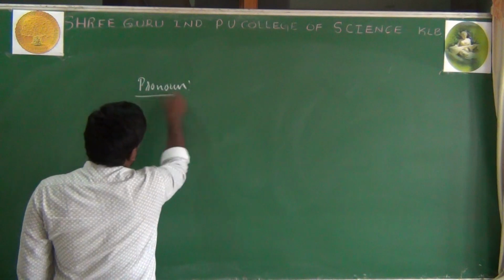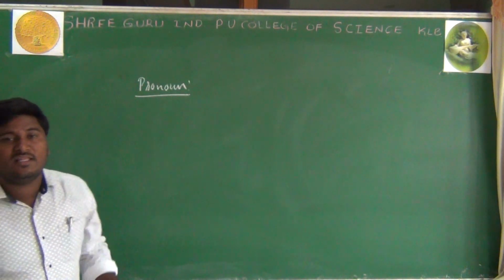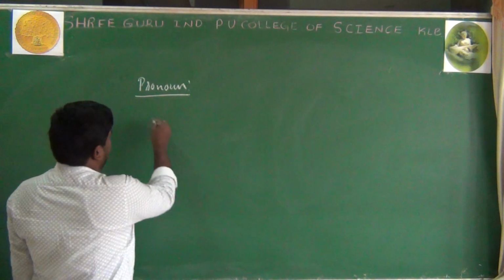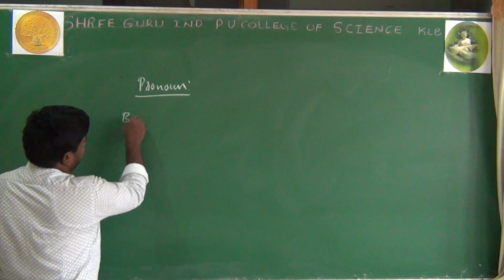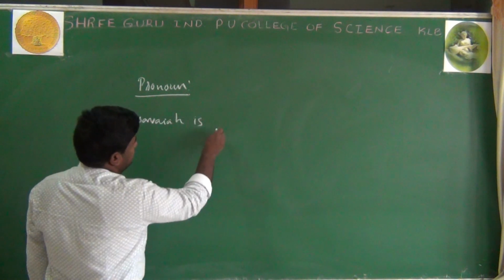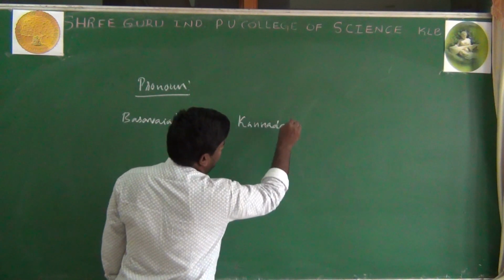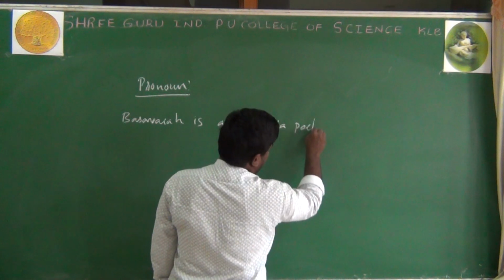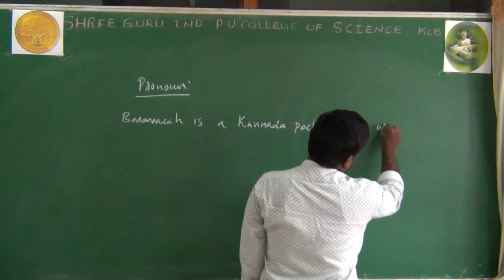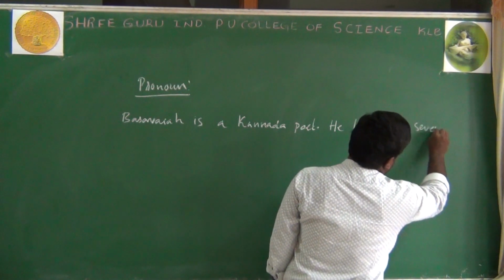What is pronoun? The word itself shows that the word which is used in the place of a noun is known as a pronoun. So here, look at this paragraph. Basavaya is a Kannada poet. He has written several poems.